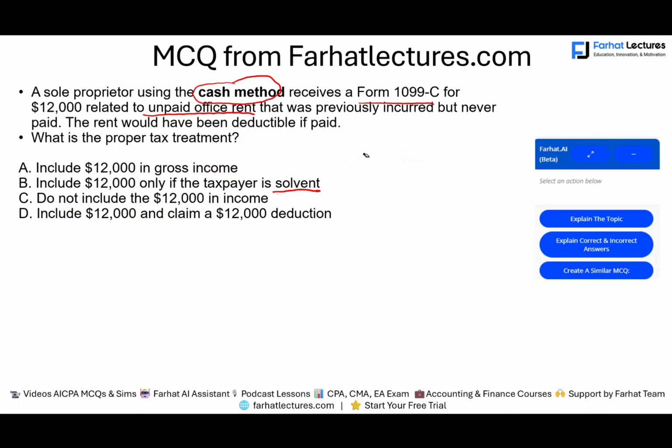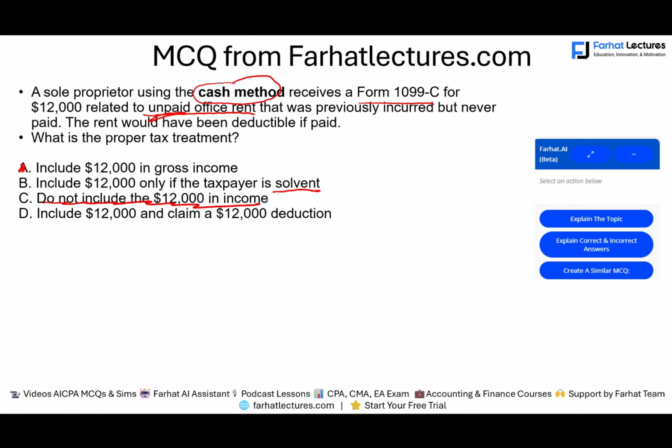What would we have to do in that situation? Do we have to include it in income? Because we learned the cancellation of debt, generally speaking, is taxable. And the answer is they're a cash taxpayer, so we have to be very careful. So A, I would say out, because they're a cash basis taxpayer. Why? Because a cash basis taxpayer never enjoyed the deduction of that expense. Why? Because they never paid it. Because it's cash basis and it was unpaid. So they never recorded the $12,000 as an expense. Therefore, they would not include the $12,000 in income because they never took it as an expense.